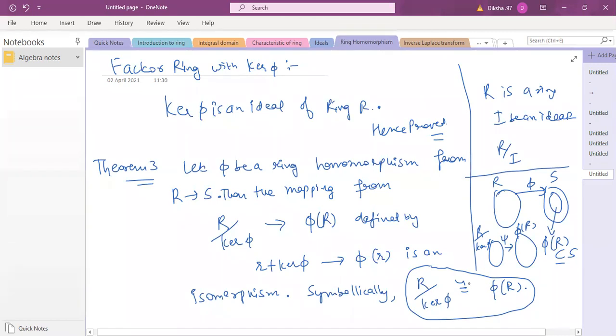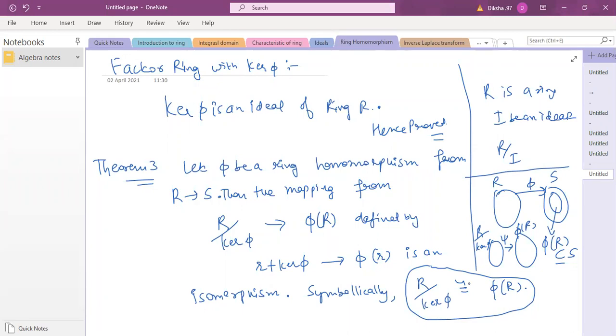So what does this tell you? What does this theorem mean? What is the utility of knowing this result? The benefit is that you just need one homomorphism, and from that homomorphism you can generate another map which is an isomorphism, right? So you can find isomorphic rings to each other, and it's a very fundamental question in algebra. We have an algebraic structure, can we find another algebraic structure which is isomorphic to it?